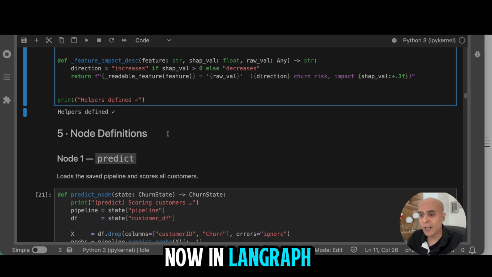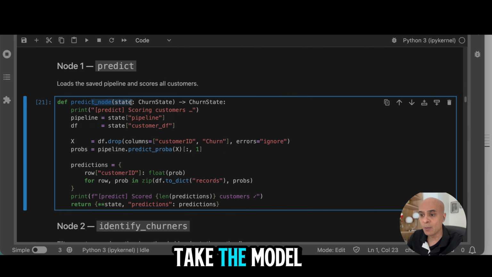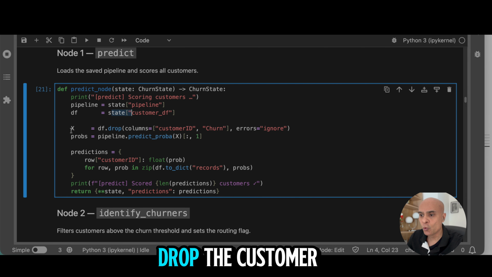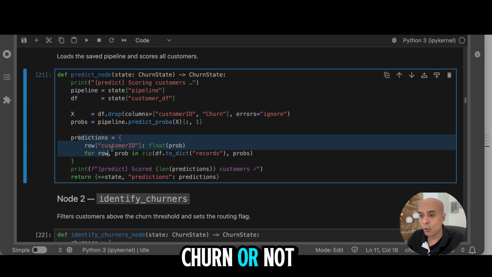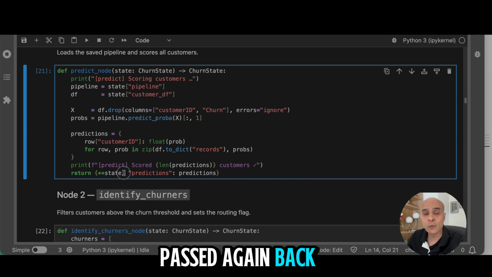Now, in LangGraph, every step is also called a node. So we are going to create all these nodes. The predict node is going to take the model from the state variable. It is going to take the data. It is then also going to drop the customer ID and churn, and then it is going to make the prediction of whether the customer is going to churn or not. And then these predictions are passed back to the state variable.